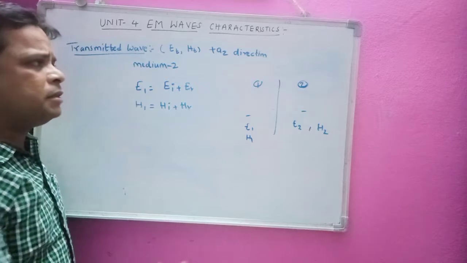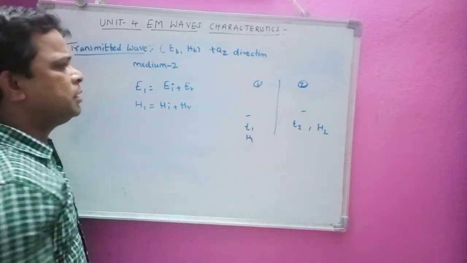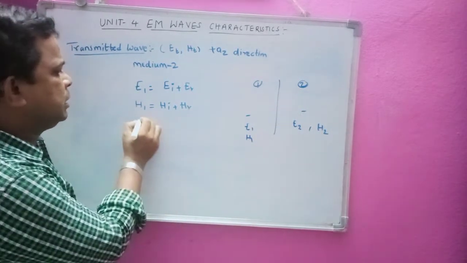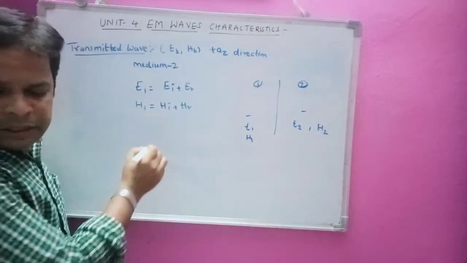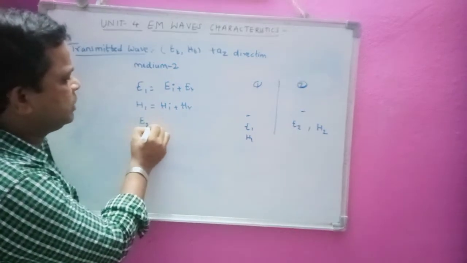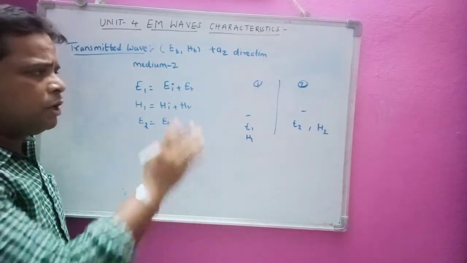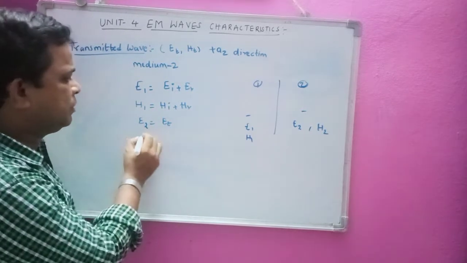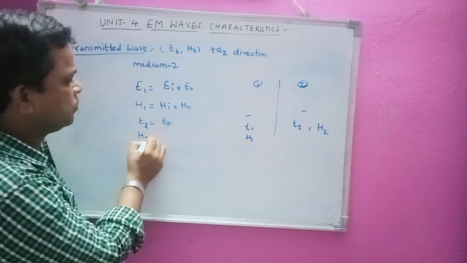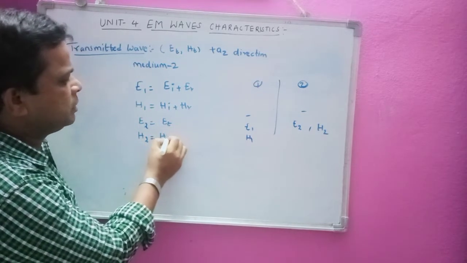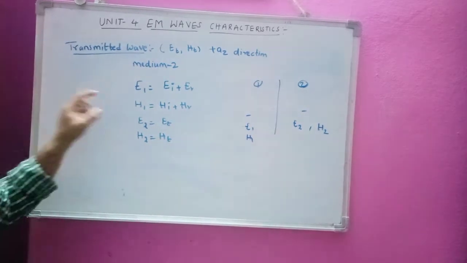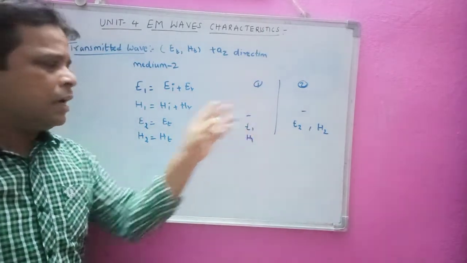Similarly for medium 2, let us take E2 as ET only. Why? Because we only have the transmitted wave, the transmitted electric field. Similarly, H2 is HT.